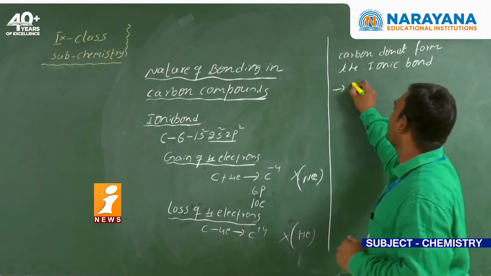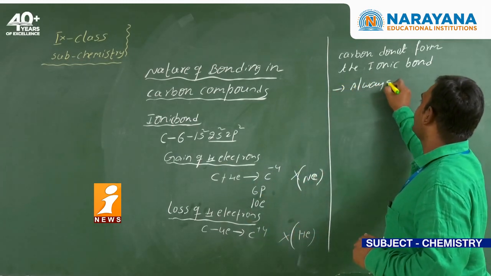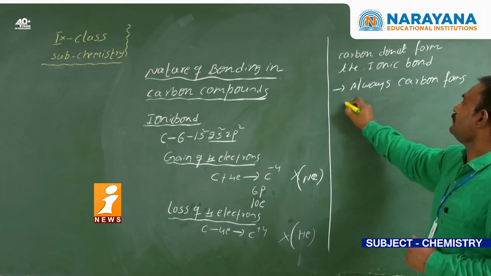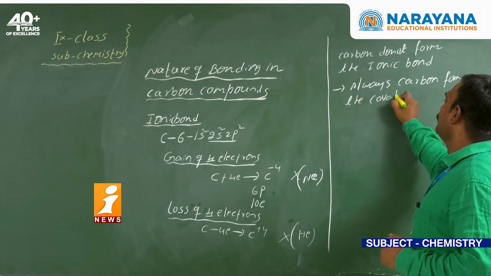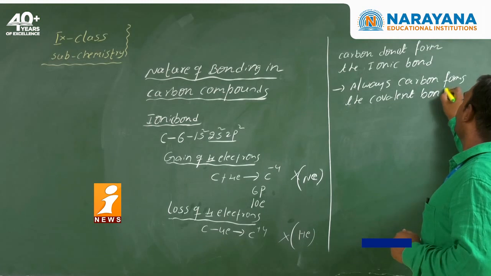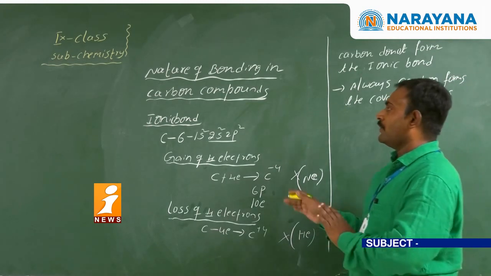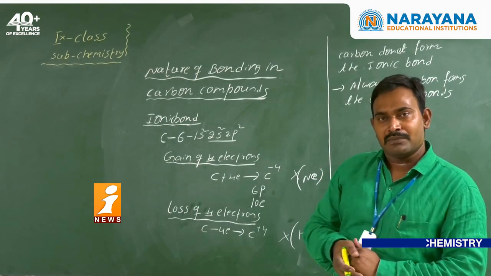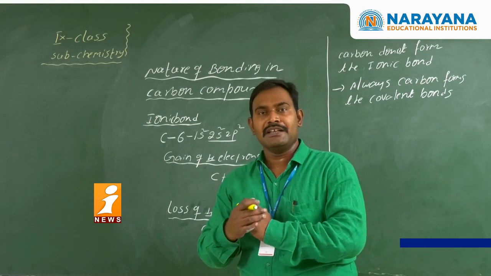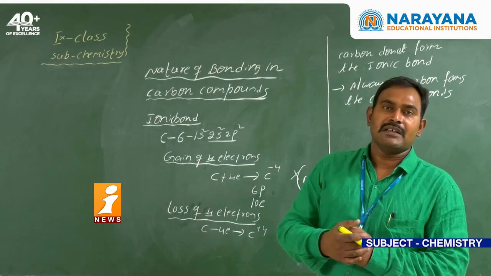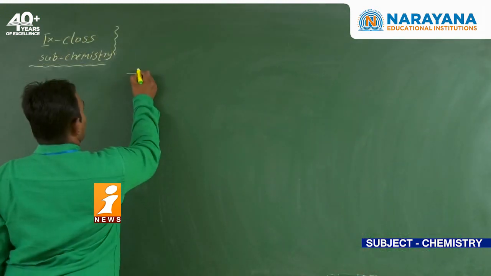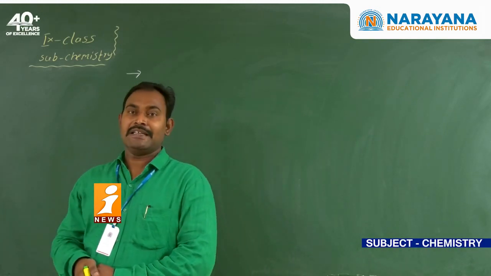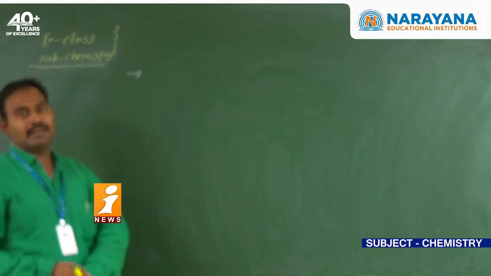So always see here, carbon forms covalent bonds. So here carbon does not form ionic bonds, that we already discussed here. So carbon always forms covalent bonds by sharing of electrons with the same atoms or other atoms. That means sharing of electrons with other atoms.